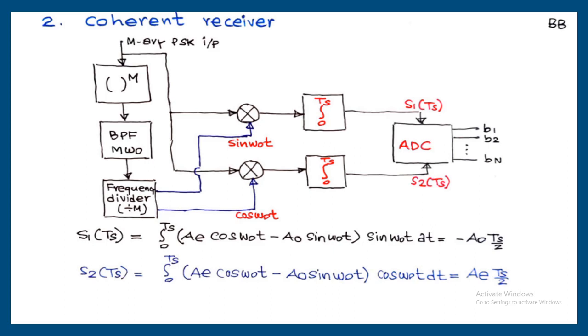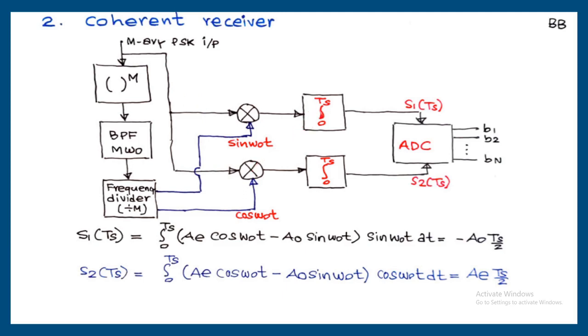receiver system. For a BPSK, the received signal is squared, then 2 omega naught and divided by 2. Later we studied QPSK, raised to 4, omega naught and divided by 4. Now our general result, M array PSK: raised to m, omega naught and divided by m. Using these three blocks, the carriers can be regenerated, that is sin omega 0 t and cos omega 0 t. So the received signal is multiplied with the sin omega 0 t, at the same time the received signal is multiplied with the cos omega 0 t.